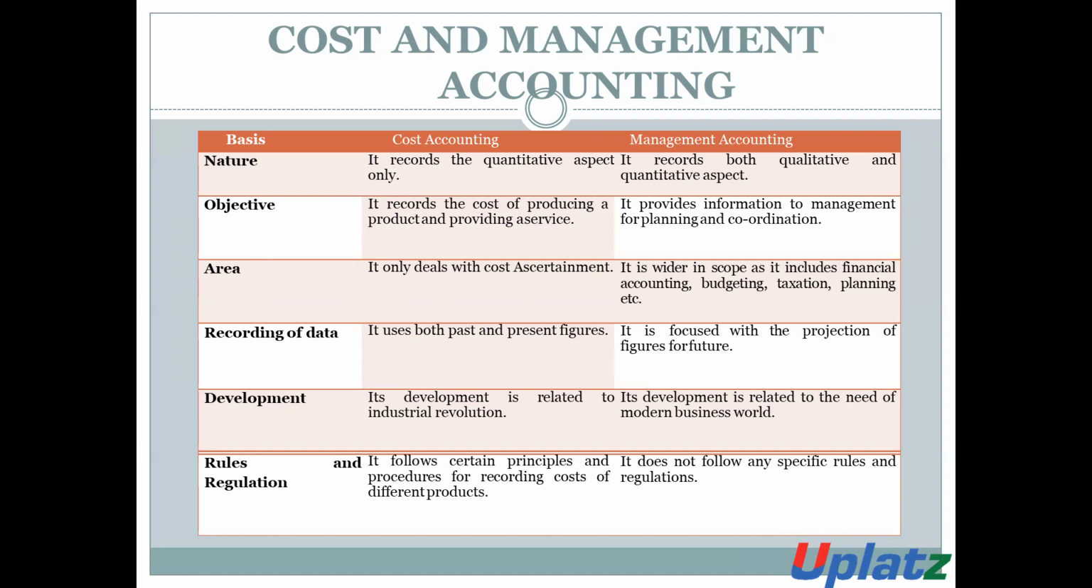Area. Cost accounting deals only with cost ascertainment, that is, cost determination, so it covers a very small area. But management accounting is wider in scope. It includes financial accounting, budgeting, taxation, planning, etc.